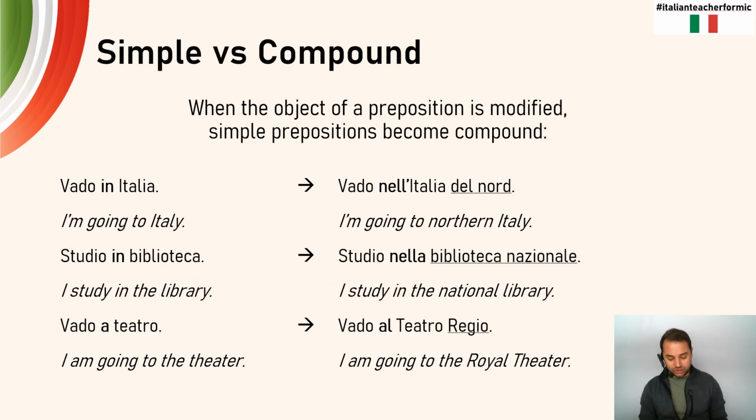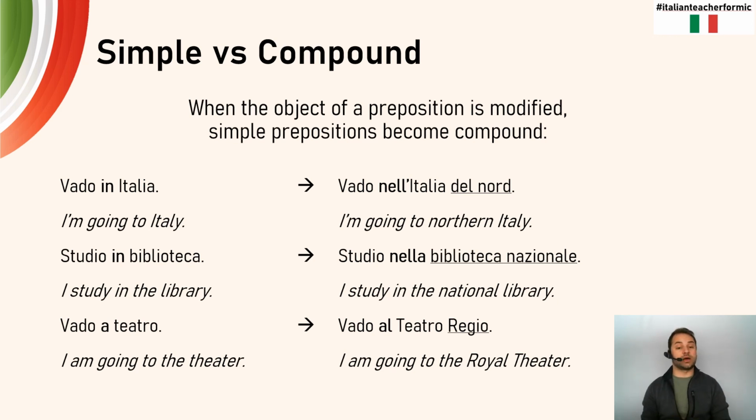And I had originally presented to you guys that this idea of a simple preposition, when it stands alone, followed by a continent, a country, one of those particular words, teatro, biblioteca, ufficio, chiesa, it's going to remain simple. And that is the case. But once the object that we're talking about of that preposition is modified in some way, I like to say if it becomes more specific, that simple preposition actually can become compound or combined.